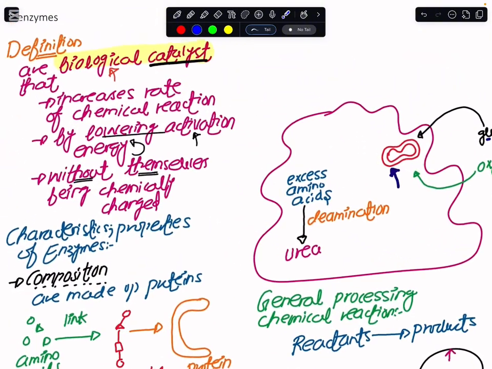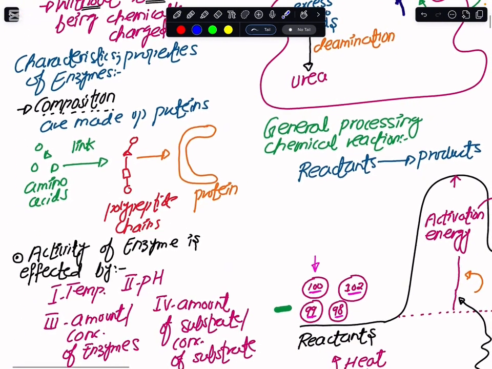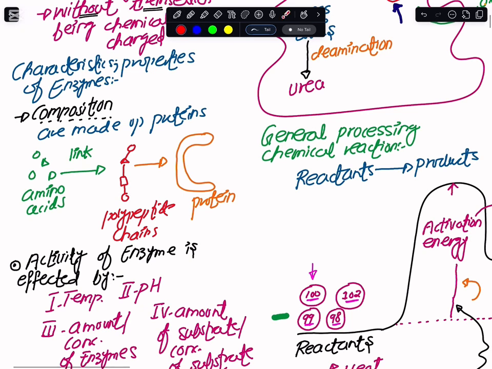So I hope now you are clear that enzymes, being biological catalysts, increase the rate of chemical reaction. How? By lowering the activation energy, and by the end of the chemical reaction, they themselves are not changed. Now, we must be very clear about the characteristics and properties we have to remember for enzyme molecules. The first thing is the composition of enzymes. So we say that enzymes are made up of proteins.